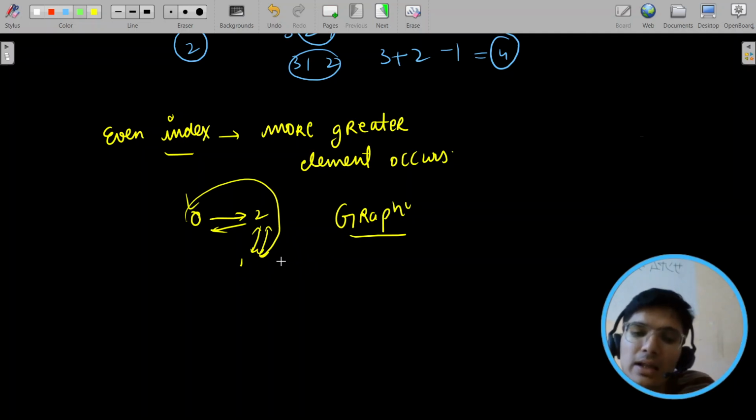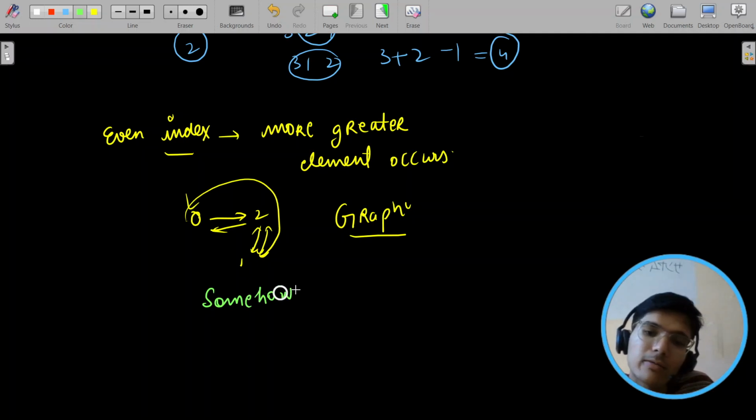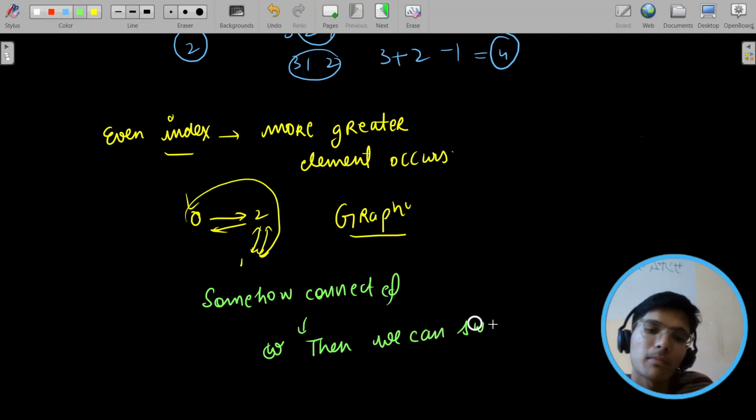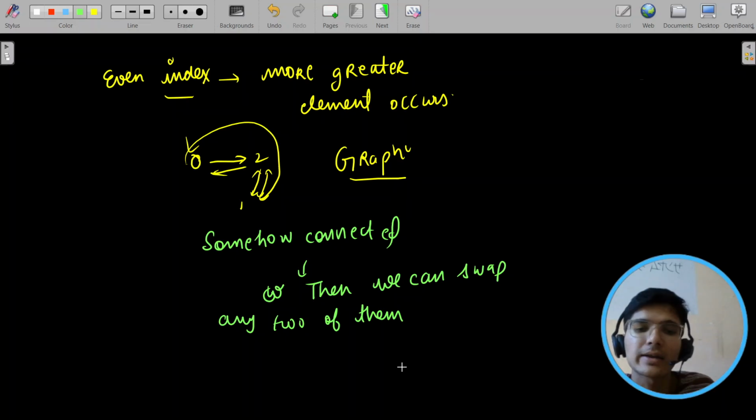Hmm, means that somehow connected. Okay, then we can swap any two of them in a connected component. In a connected कंपोनेंट. ये फील आई तुमको यार?